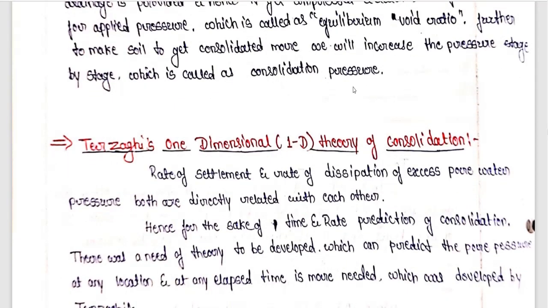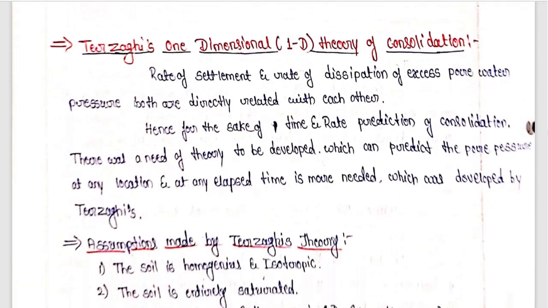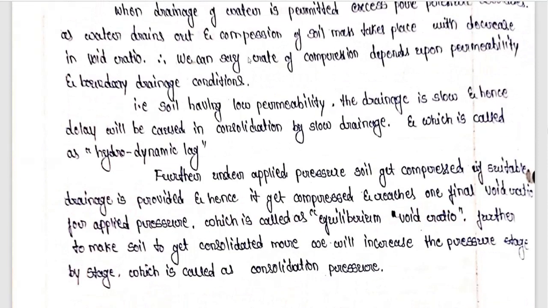Okay, so that's all about the Terzaghi's spring analogy. Further, you can see Terzaghi has also given the one-dimensional theory to understand the consolidation. So what Terzaghi says is, rate of settlement, that is rate of compressibility, and rate of dissipation of excess pore water pressure, both are directly related to each other. That's what we have discussed previously.